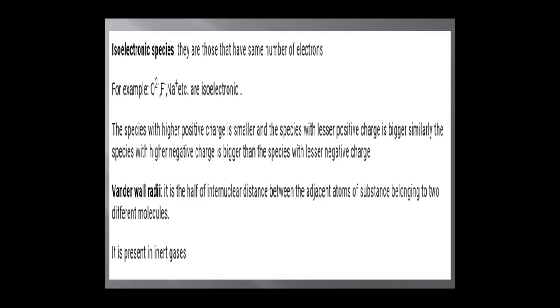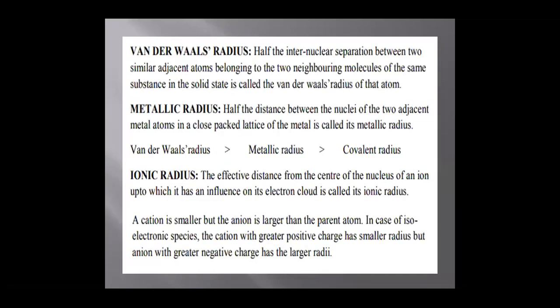Van der Waals radius is half of the internuclear distance between the adjacent atoms of substances belonging to two different molecules, and usually it is present in inert gases. Just now we discussed metallic radius, and if you compare the radii, Van der Waals radius is always greater than the metallic radius. Metallic radius is always greater than covalent radius.